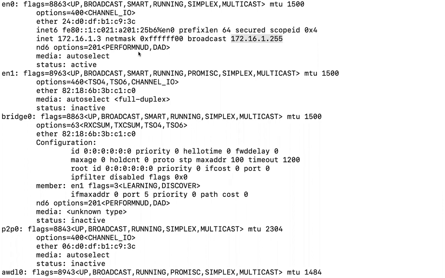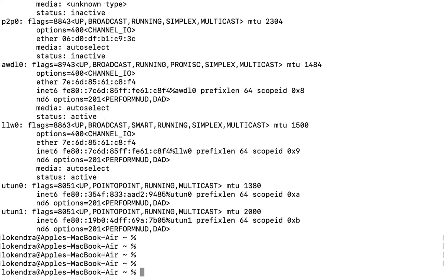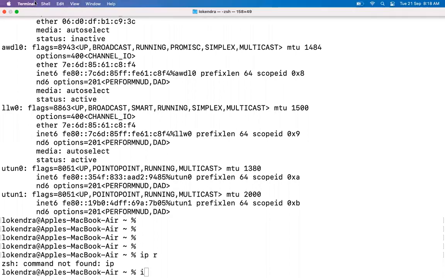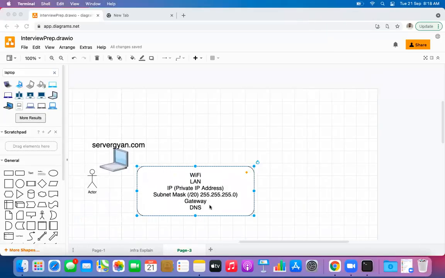We can easily figure it out, right, guys? Okay, this is MAC, so it will not work here. So as we see, we can get the information related to a particular interface. It contains IP address, subnet mask, gateway, and DNS. This sort of information we usually get inside a LAN card.